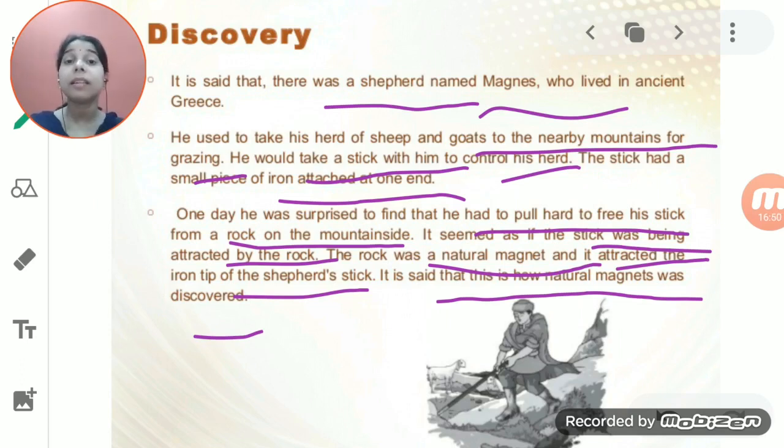Okay, so this is the discovery, and since his name was Magnus, the name magnetite was given, and from there the term magnet came. So this was the discovery of the magnet.